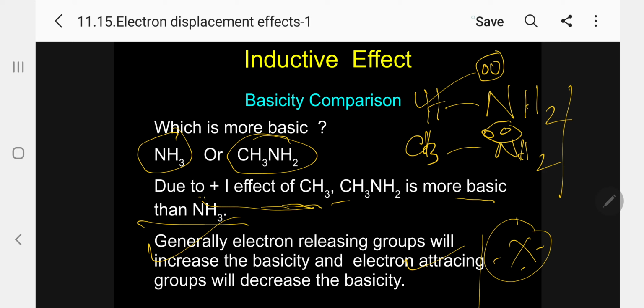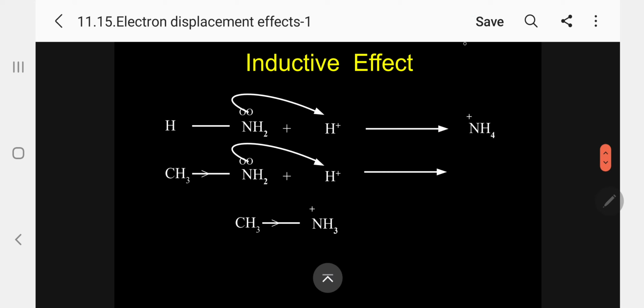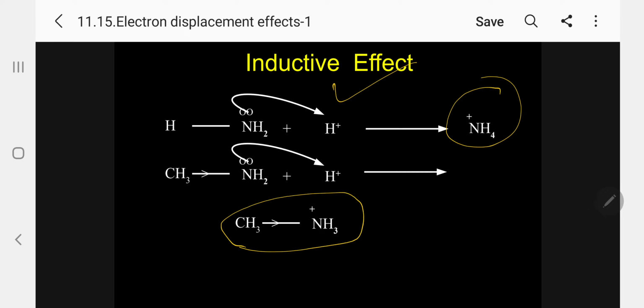Please follow. So this is the explanation I have given. So NH2, if it is allowed to undergo reaction with H plus, it forms the ammonium ion. So that is more reactive. So here there is CH3 plus, and the electron density here is more. So what is happening now? This ion, because of the methyl group, has increased basicity compared to the ammonium ion. Please follow.